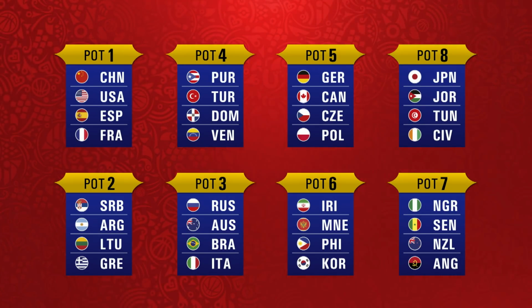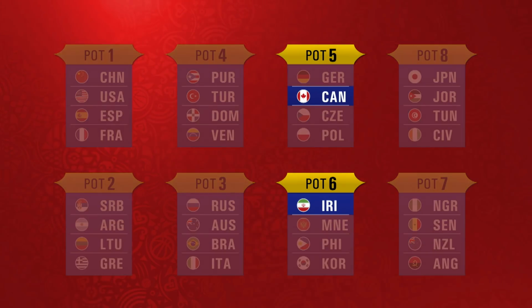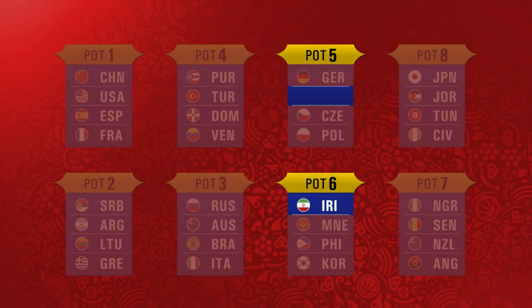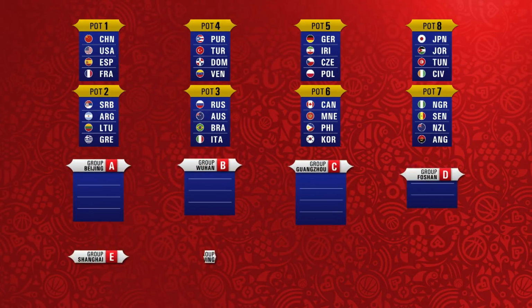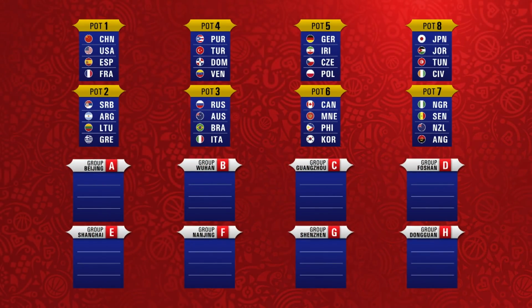Only one change must be made in order to equally spread the teams from the same continent. Canada must be moved from Pot 5 to Pot 6 and is replaced by the top-ranked team in Pot 6, Iran. The 32 teams will be distributed across 8 groups of 4 teams each.